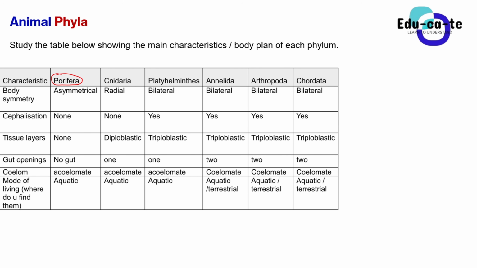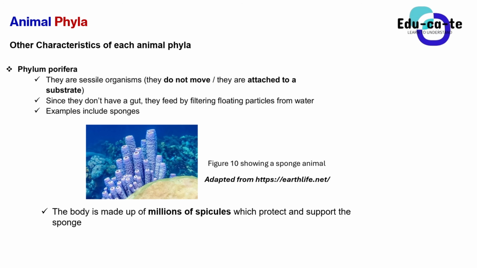Basically, the animals that fall under the phylum Porifera look like this. So these are the animals. You might say that this is not an animal because it doesn't look like an animal. It's more like a plant, but actually it is an animal. It is known as a sponge. It's known as a sponge animal. So a sponge animal belongs to the phylum Porifera.